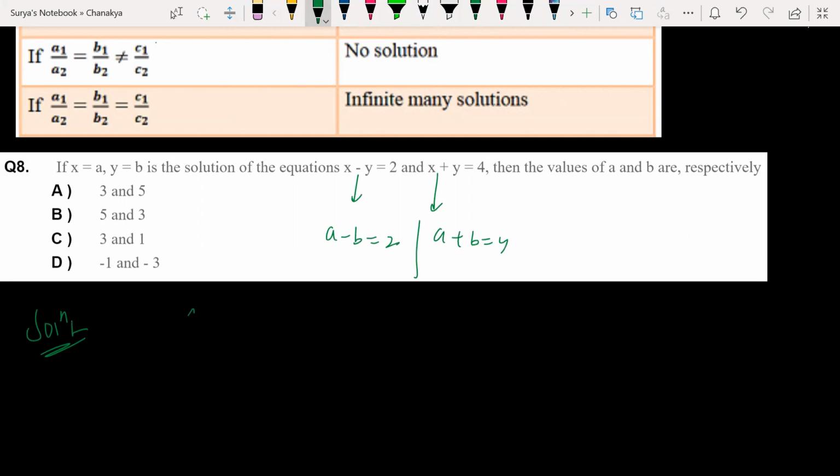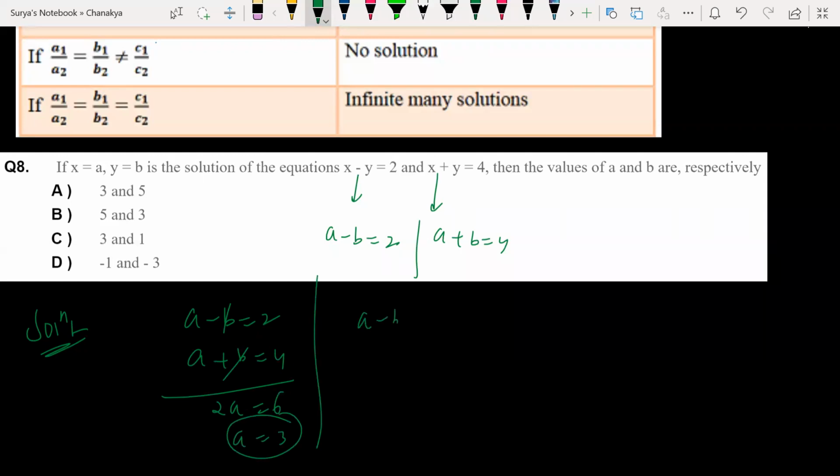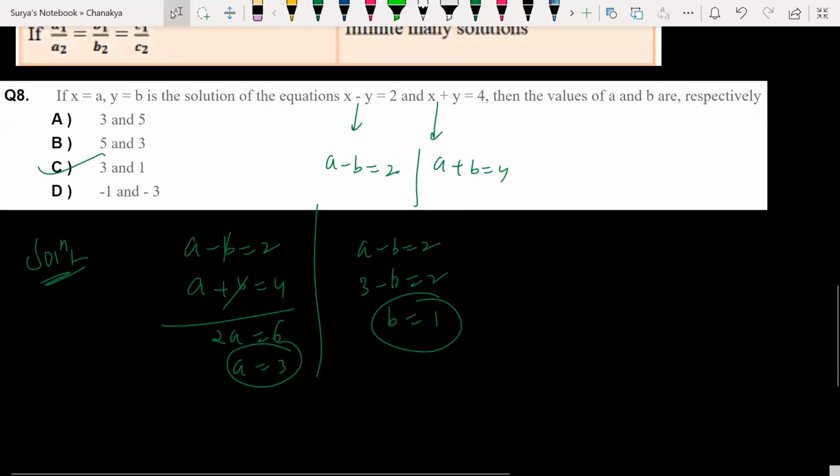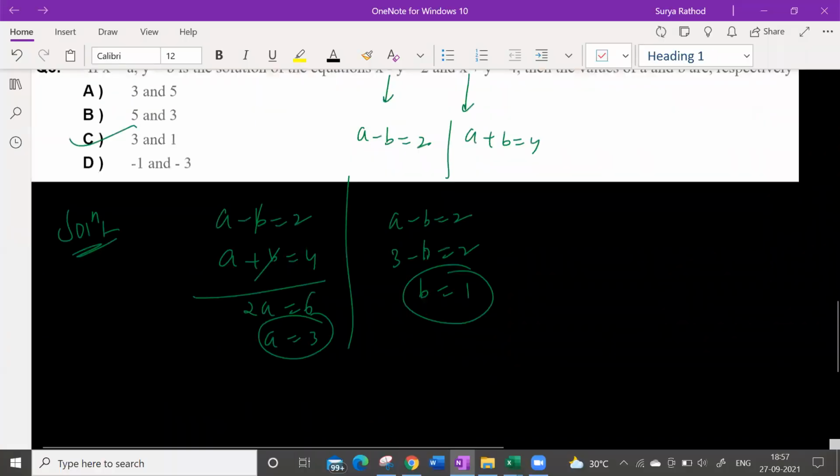Solve these two, very simple, right? 2a = 6, so a = 3. If a = 3, then b = 1. So (3, 1). Option C is correct. Yes or no? Yes, sir, it's correct. Very simple.